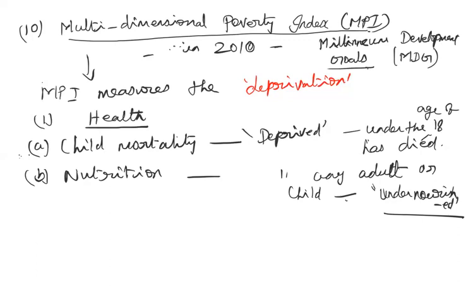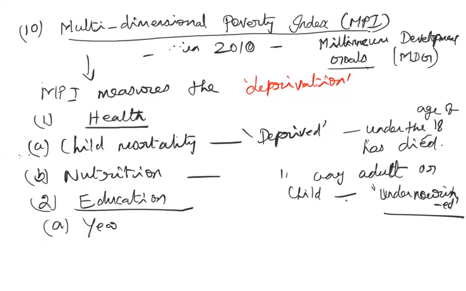Then the second category is in the area of education. In the area of education, what is the years of schooling? How many years of schooling?